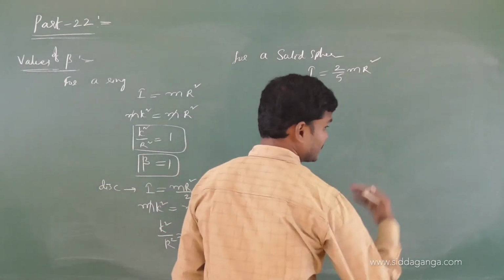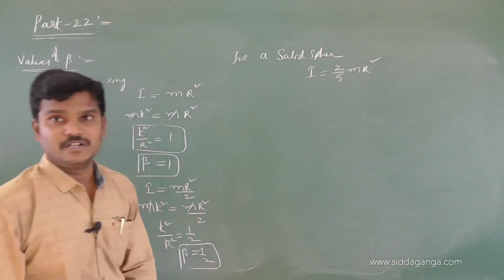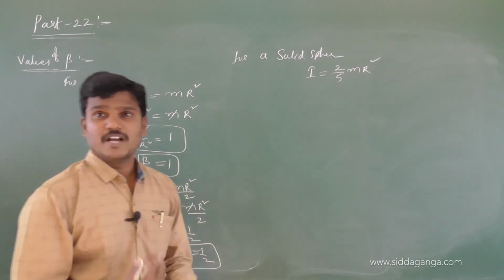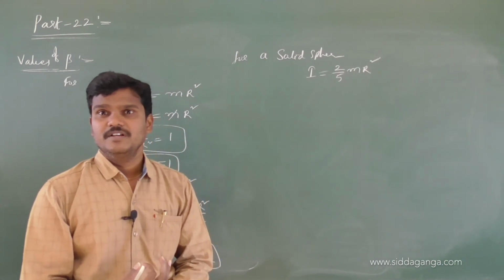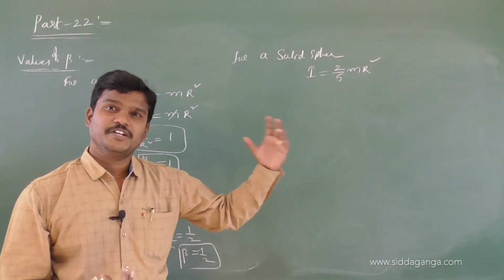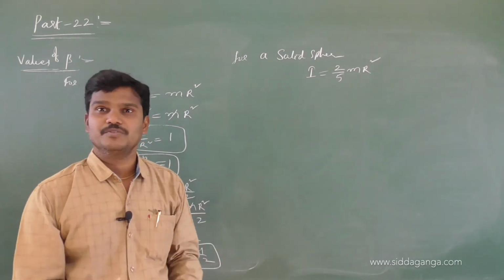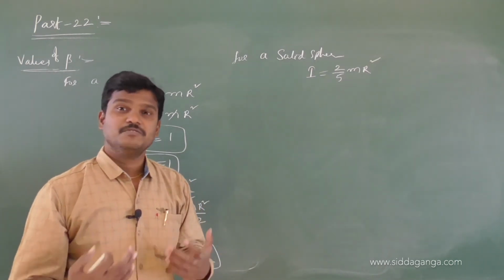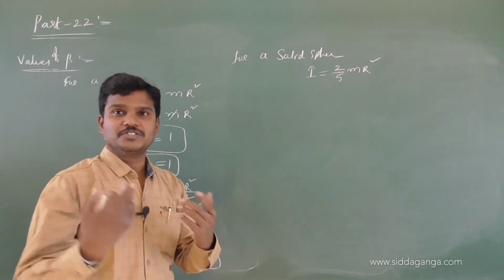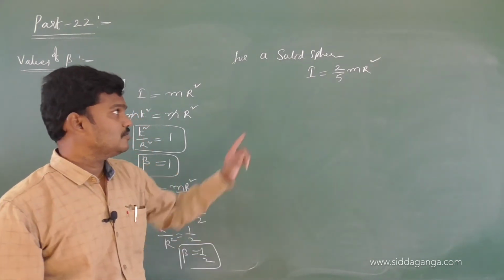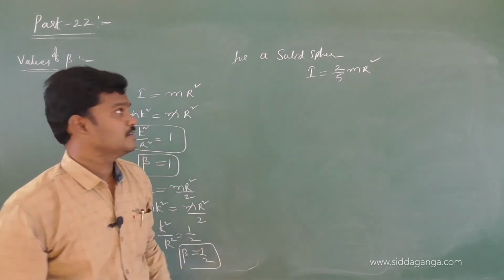Next, I want to find the acceleration of a rolling body on an inclined plane, the time taken by the body, and the velocity of a rolling body. If two or three different bodies are rolling on an inclined plane, which one will reach the ground in a shorter time, which will take more time, which velocity is more, which acceleration is more. I am going to continue everything. So, first let us finish the beta values.